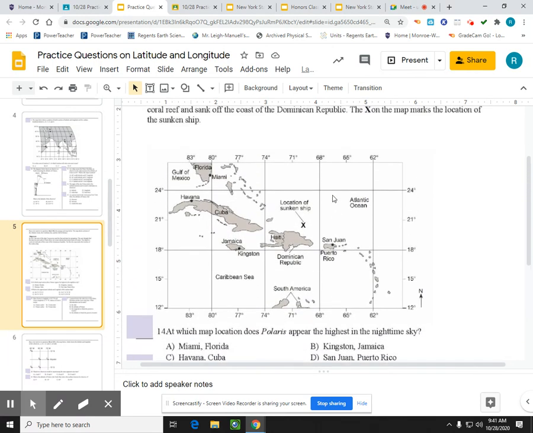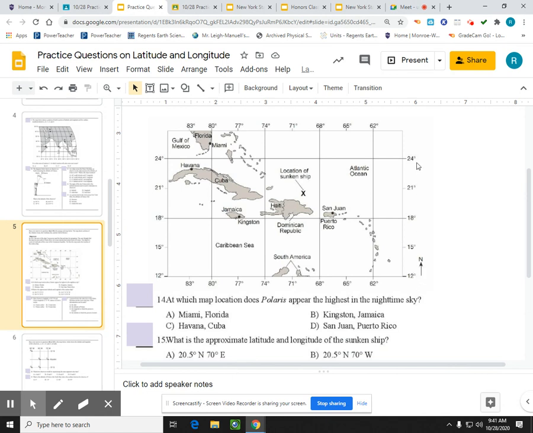Interesting. And so in this diagram here, we can see the latitudes. It's in the northern hemisphere because they're getting greater this way. And it's in the western hemisphere because they're getting greater as we go to the left. Now, at which map location does Polaris appear to be highest in the sky? That would be where we have the highest latitude, Miami, Florida.